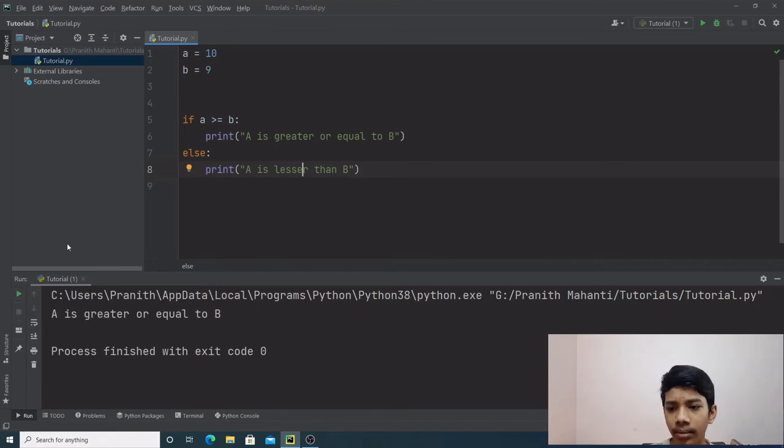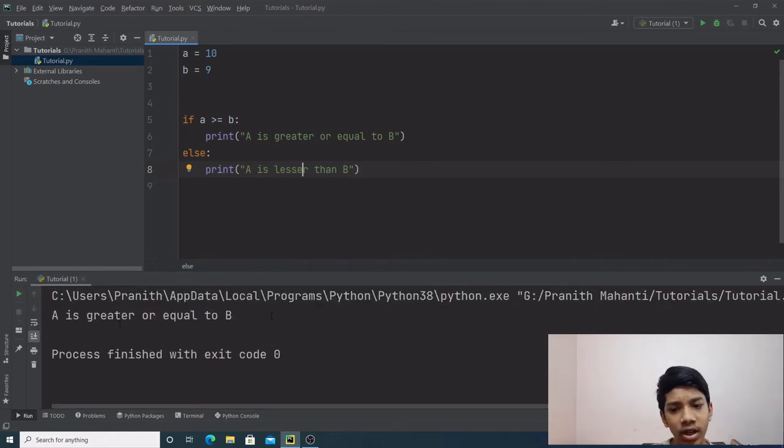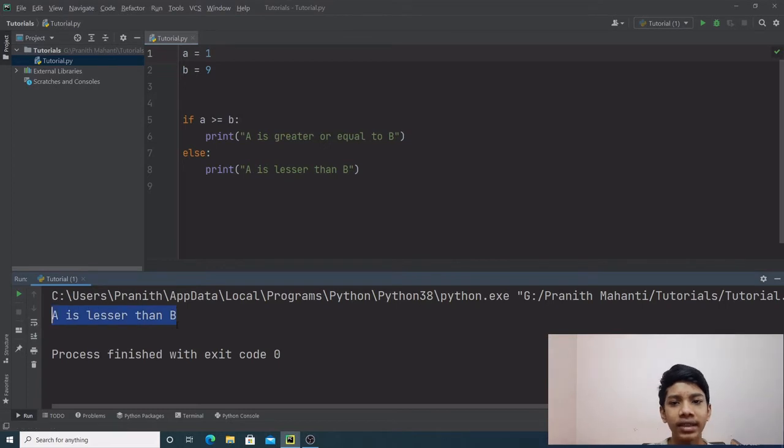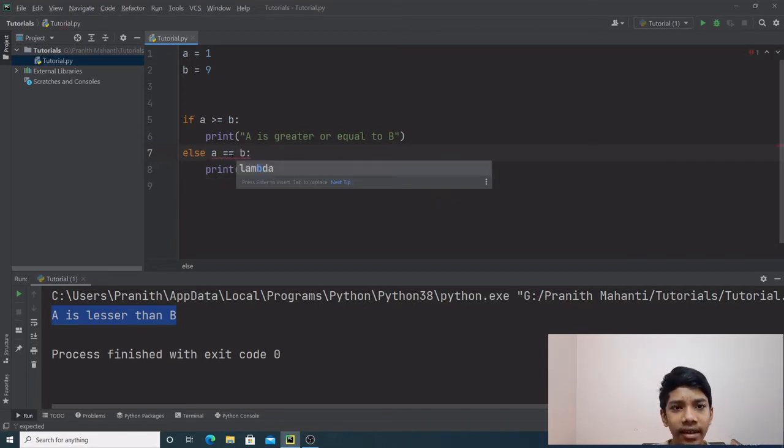Now if we run the program, we get a is greater than or equal to b. Now if I change the value of a and run the program again, we get a is lesser than b. That's the use of the else statement. Now the else statement does not require any condition, and if you specify any condition next to the else statement, you will get an error.